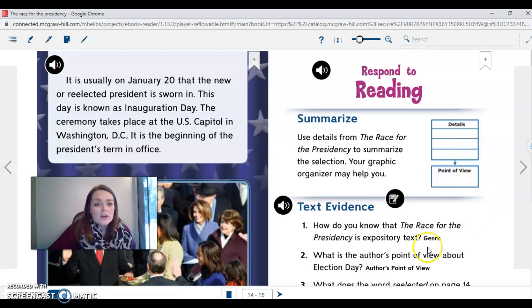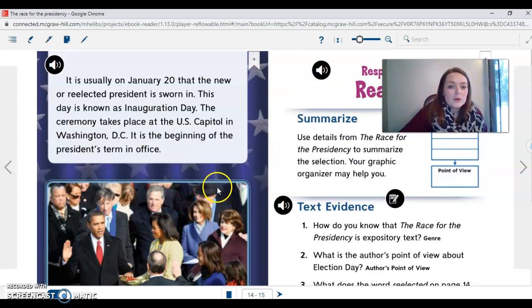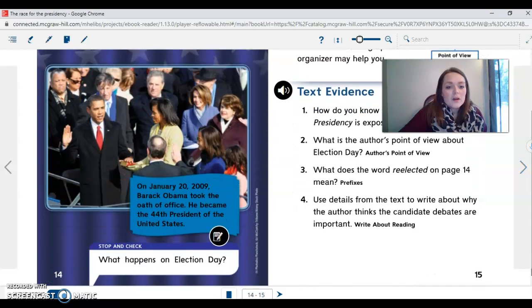It is usually on January 20th that the new or re-elected president is sworn in. This day is known as Inauguration Day. The ceremony takes place at the U.S. Capitol in Washington, D.C. It is the beginning of the president's new term. On January 20th, 2009, Barack Obama took the oath of office. He became the 44th president of the United States.